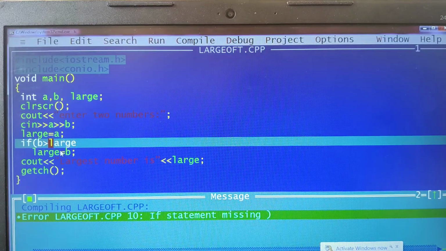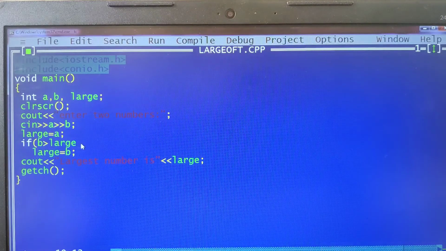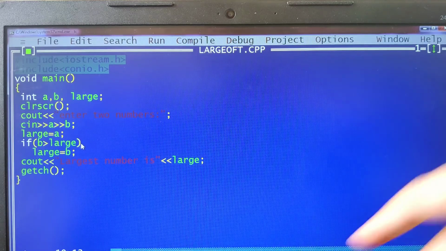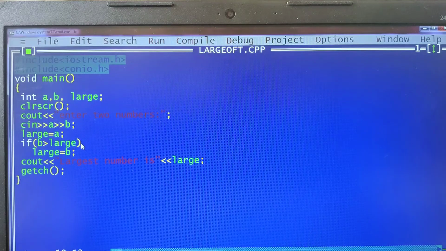Now this is what it is. Syntax error is when we are not writing the syntax properly. I have missed out the parenthesis, right? That is a syntax error. Semantic in the sense if any logic I have written is wrong. If I have written the logic wrong, then it will give an error, that is a semantic error.